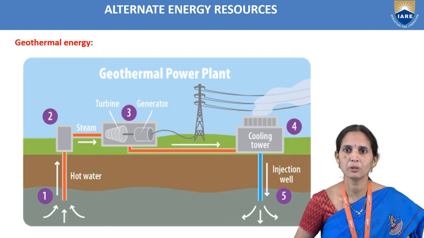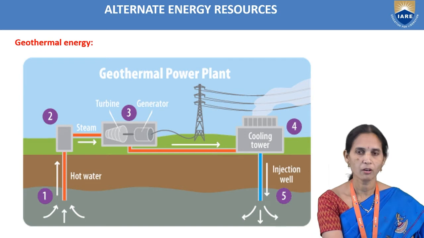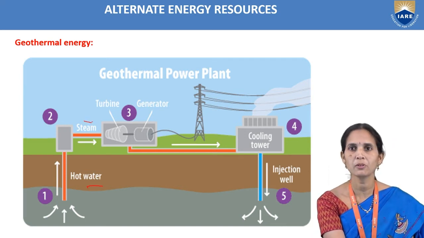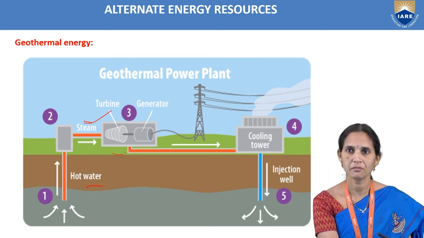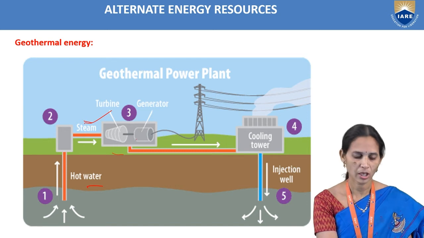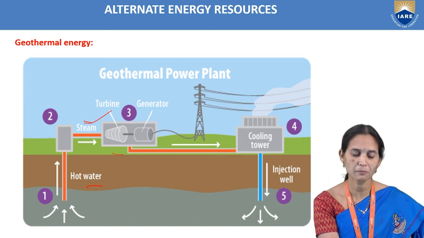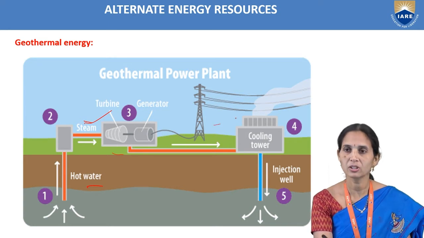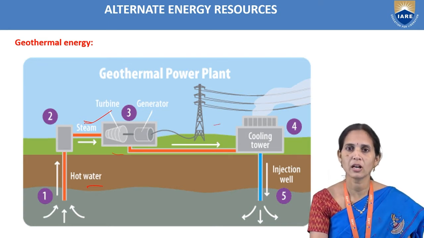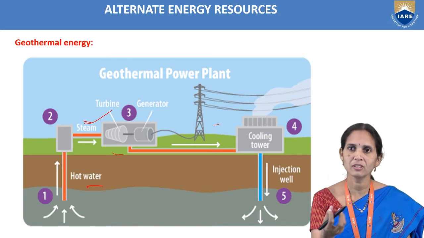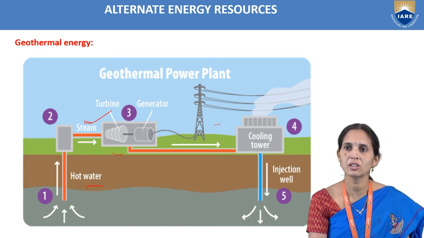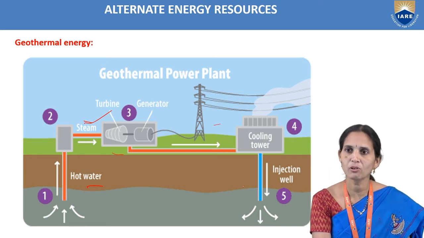So how does a geothermal power plant work? We can observe in this diagram, we have collected hot water and produced steam, and that steam we pass into the generator, where we can observe the movement of the turbine blades, and the conversion into electrical energy takes place in the generator. Then we pass it to the transformer, and from there to domestic and industrial needs. The cooled water after steaming, after converting, we pass again into the earth.